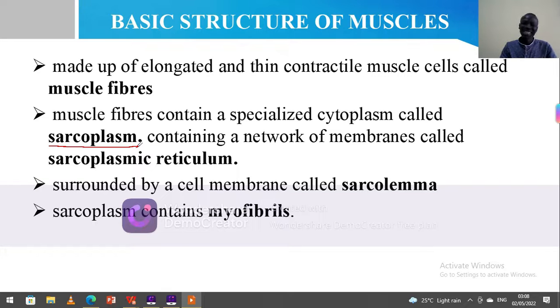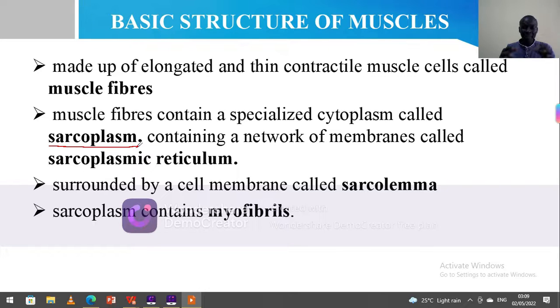So everything is becoming sarcoplasm, the cytoplasm, sarcoplasmic reticulum, the endoplasmic reticulum in this case. Then the cell membrane is called sarcolemma. This sarcolemma is still made up of a phospholipid bilayer, like in the other cells. However, it is for a muscle cell, and therefore it is elongated, like the shape of the muscle cells.